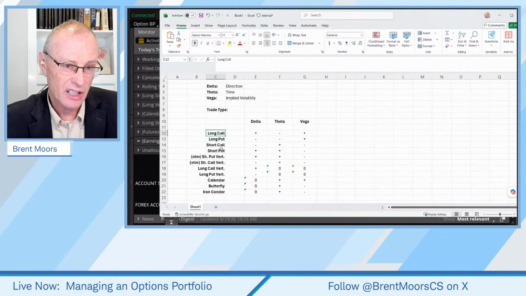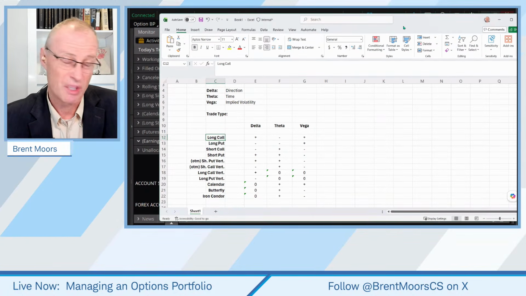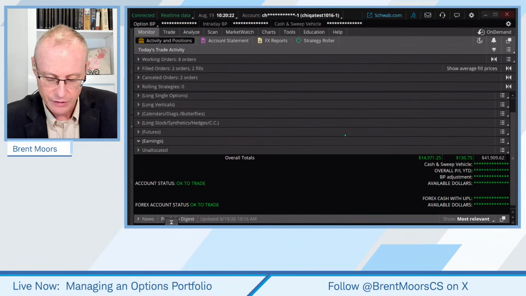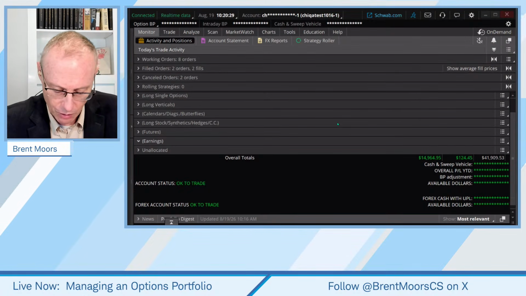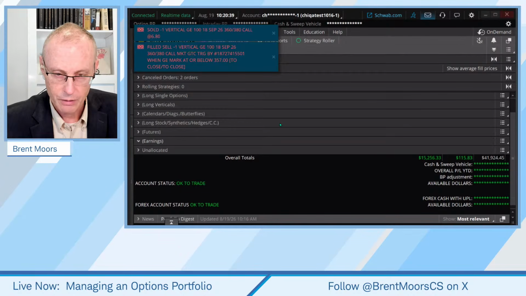Is it technically a collar in that case? I don't know if you'd still consider it a collar if you have different expiration dates on your call and your put. Does it matter what we call it? I don't think it matters what we call it. It's effectively doing the same thing there. Hopefully that helps. Now, some of these trades are very straightforward.